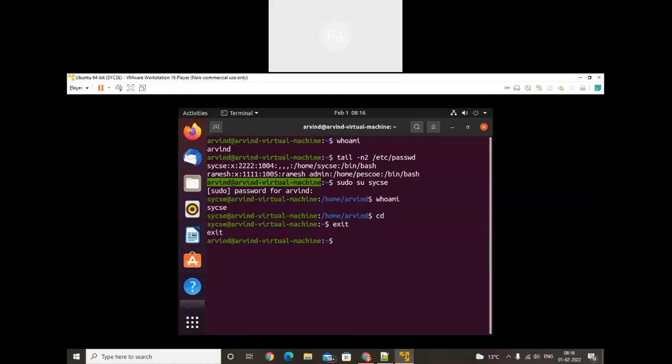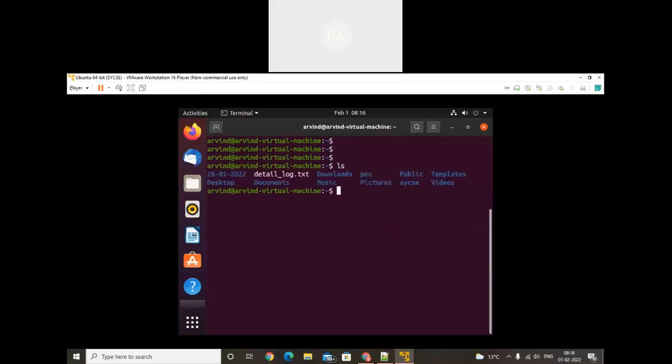Let's do the practical. So let's check out ls. Here I will enter the SYCSC folder to perform the practical. Check out ls. Okay, remove everything.